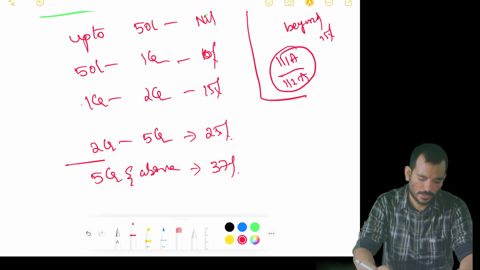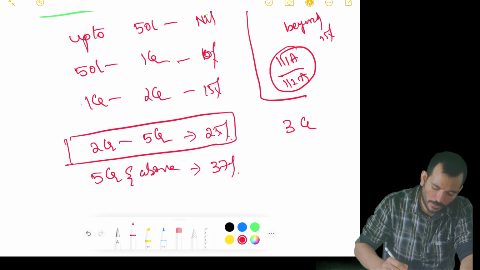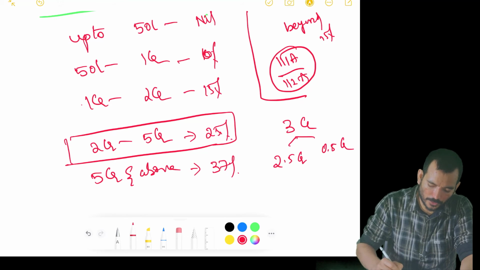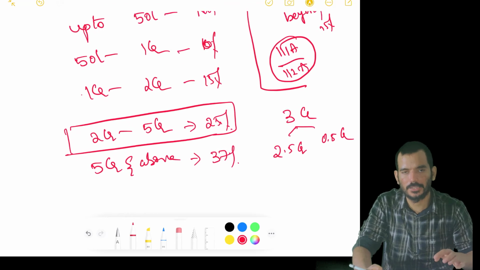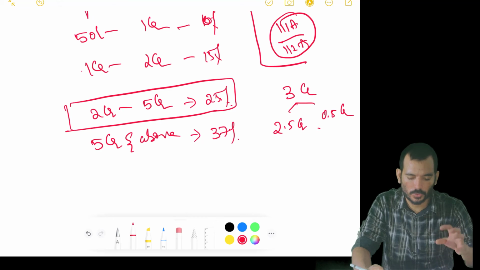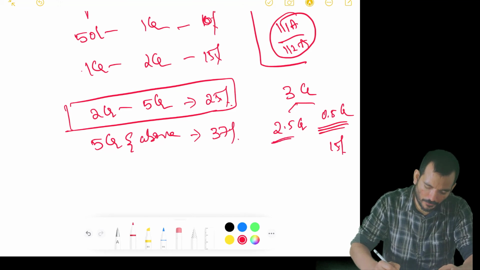What do you mean by that? If I am falling under this bracket, I have 3 crore of total income, of which 2.5 crores is normal and 0.5 crores is this 111A and 112A. 112A is for long term and 111A is for short term, these specified securities. So for this I'll pay surcharge of only 15%.